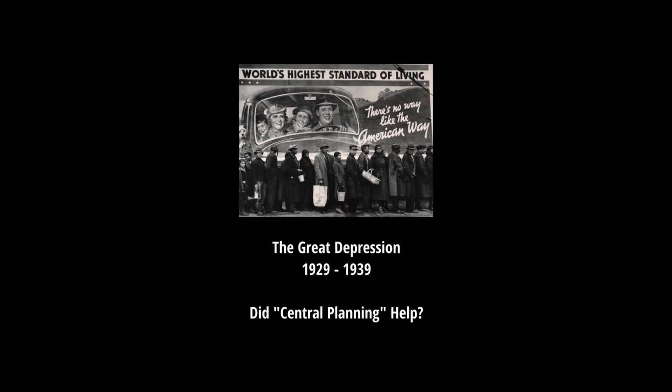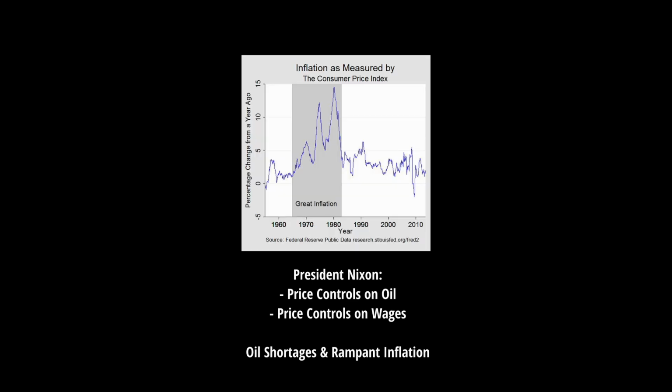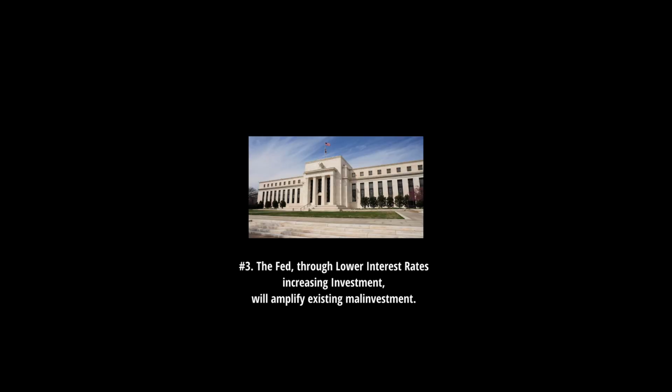The Great Depression lasted about 10 years from 1929 to 1939. Even in the 1970s, with the oil crisis caused by an oil embargo, President Nixon instituted price controls on oil prices and wages, leading to massive oil shortages. This was an attempt to solve both the oil crisis and rampant inflation. Number 3, the Fed, through lower interest rates increasing investment, will amplify existing malinvestment.